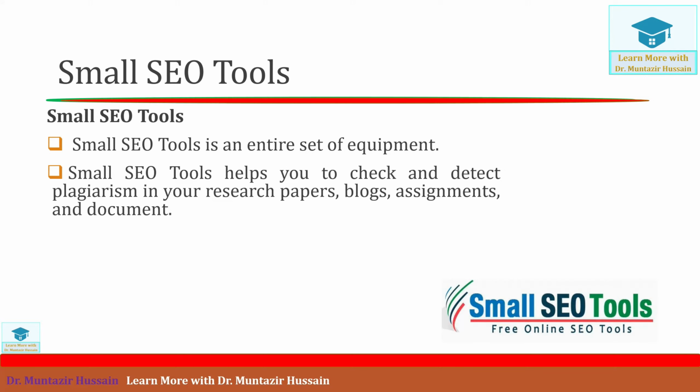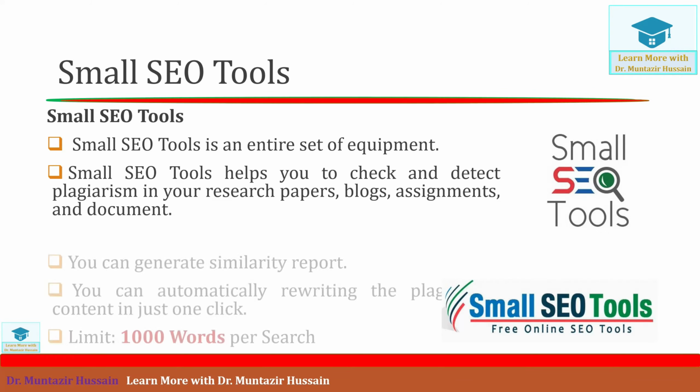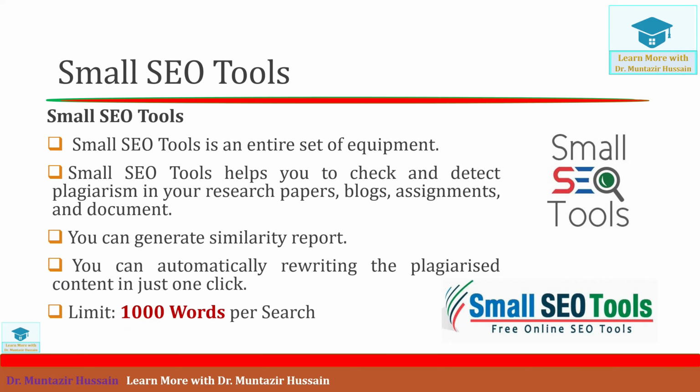Small SEO Tools is an entire setup of equipment that helps you to check as well as to detect the plagiarism in your research paper, blogs, assignment, and document. Furthermore, you can use Small SEO Tools to generate the similarity report as well as to reduce the plagiarized content in your document automatically just in one click. However, it is important to note that Small SEO Tools is a freely available tool and it imposes some limitations while checking plagiarism of your document.